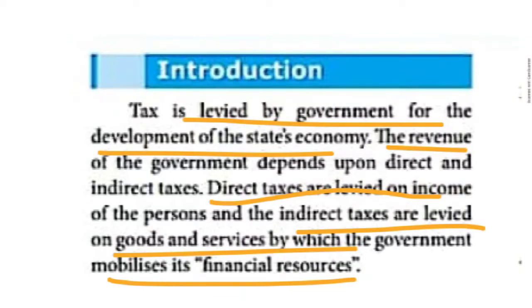The government has a responsibility. Government has the right to levy taxes upon the people, like that it is given. Second line, there are two types of taxes, direct tax and indirect tax. Direct tax in the sense, what is that? The government levies taxes upon a person's income. Yes, it's based upon the person's income, like that it is given.